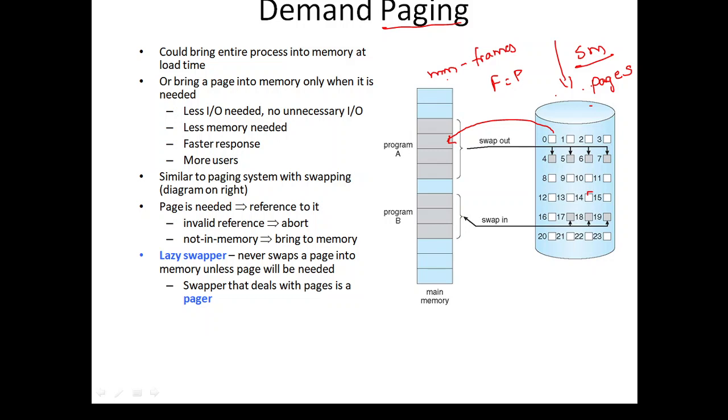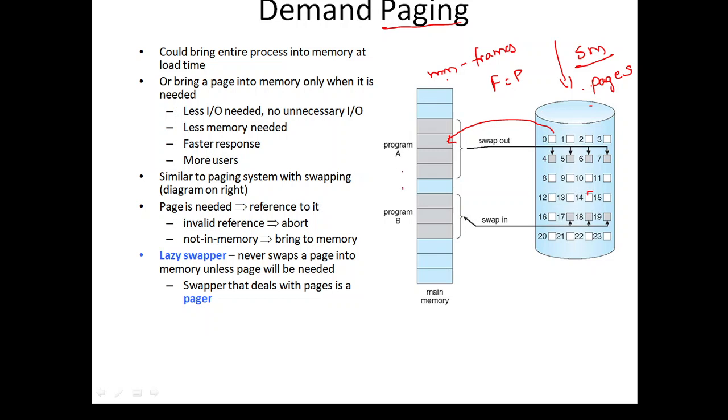Here, what I am stressing is that in paging, secondary memory is divided into pages and the main memory is divided into frames. We have to keep the pages onto the frames, so for that reason the frame size should be equal to the page size. So what do you mean by demand paging?